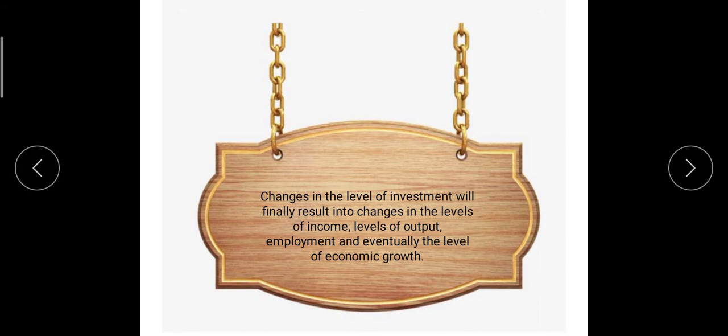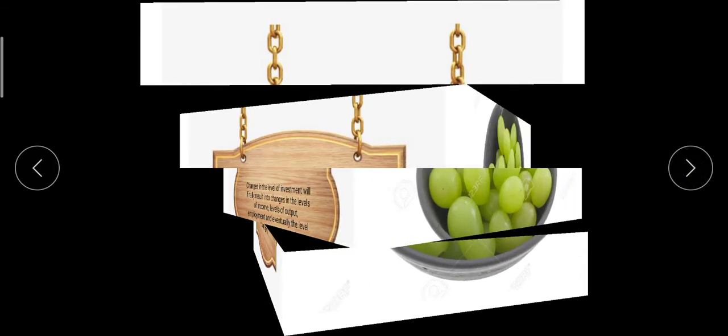Okay, saving: if we decrease the saving, the investment will decrease. When we decrease the investment, unfortunately the income will decrease. So this is explained by the macroeconomic study, that it is dependent on each other.